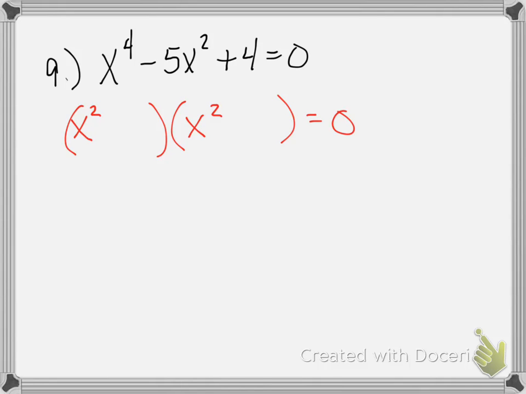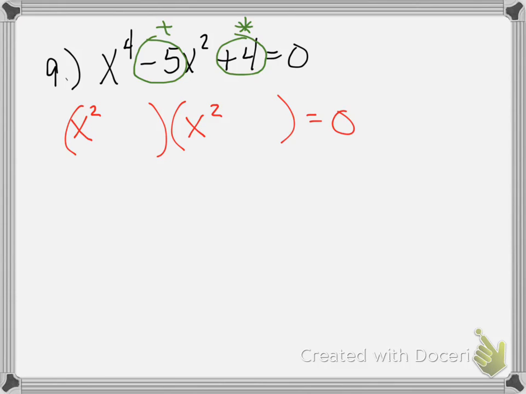Okay, now the next two numbers, if you remember, they have to have a product of this, meaning they multiply to be 4, and they have to have a sum of negative 5. So your first thought needs to be, well, if they multiply to be positive, they're going to have the same signs, either plus plus or minus minus.